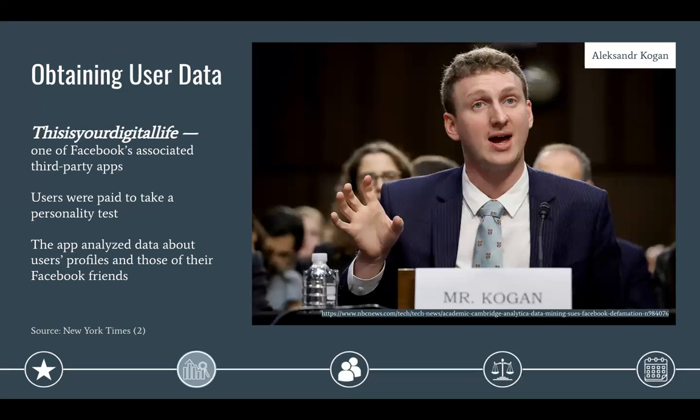Kogan's research evaluated some basic components of a user's profile, sure, but it also evaluated their likes, comments, location data, and other metrics of activity on the platform. More importantly, by consenting to participate in this research, users were also granting consent on behalf of all of their Facebook friends, whose same data could now be harvested and used in the research, even though they had never given their explicit consent. If this sounds unfair, that's because it kind of is, but everyone on Facebook was required to agree to this when they signed up for the platform, so theoretically, anyone knew this could happen.